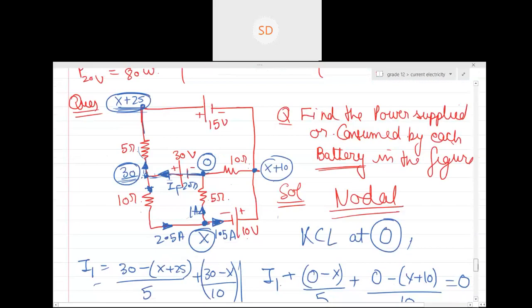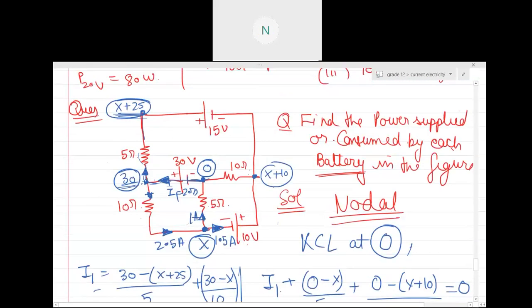So now you know the current through each individual battery. The current through here is 0. The current through here is going here, and the current through this one is 2.5 ampere, which is coming in this direction. So can you see in this particular case you can calculate the power easily? Yes or no? Yes, sir. So bas, that's it.